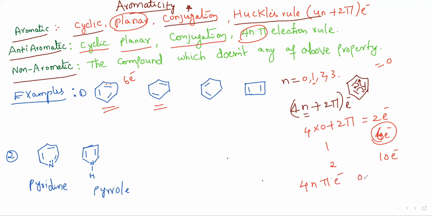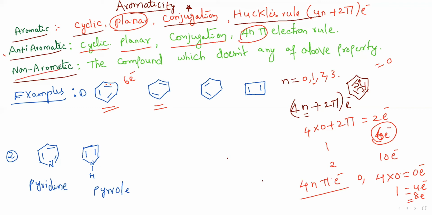If you substitute 0 in the place of n, what do you get? Yes, 4 into 0, which is 0 electrons. And if you substitute 1, 4 electrons. If you substitute 2, yes, 8 electrons. So this is how we can substitute the n value in the 4n pi electron rule. So that is about anti-aromatic compounds.